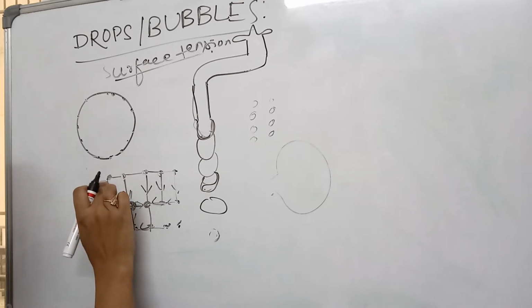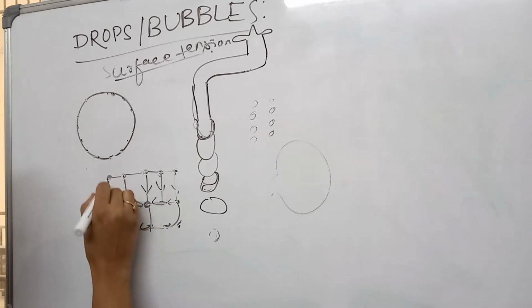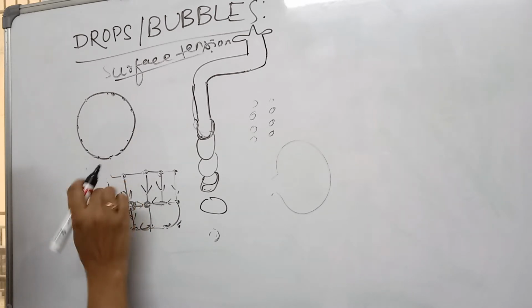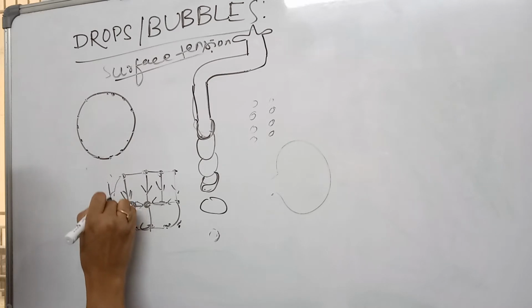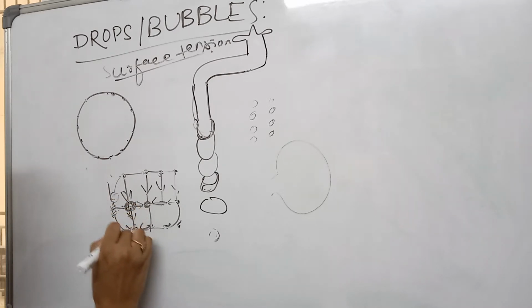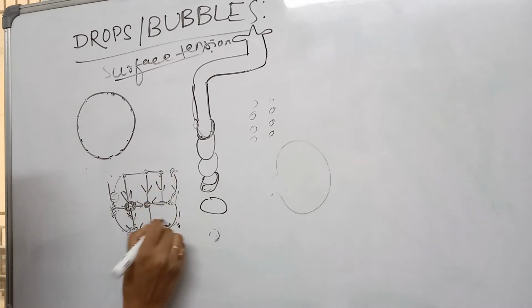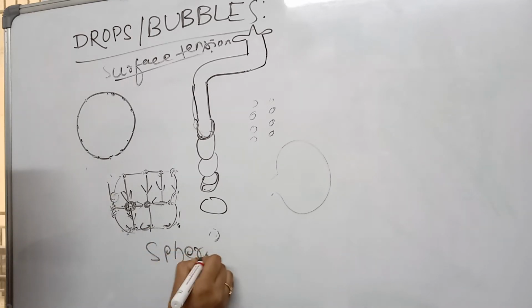Because of that, the surface becomes a little stretched and takes the form of a sphere to acquire minimum surface area. Why? Because for a given volume, the sphere has the least area.